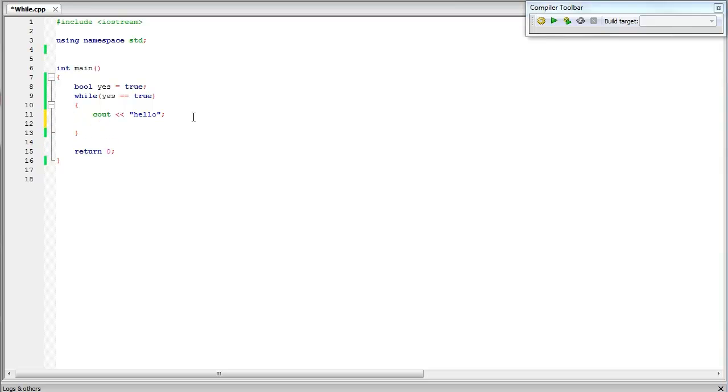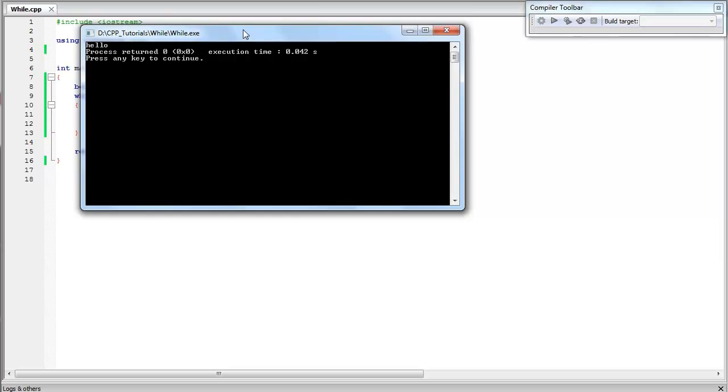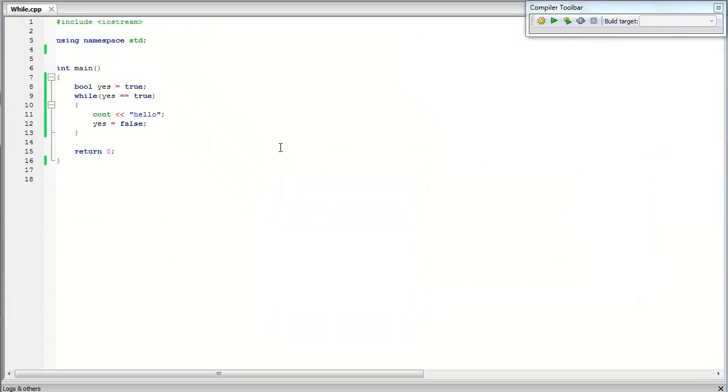However, if we type yes equals false and we compile this, it's gonna run only once. Why? Well, because it's gonna go here in the while. It's gonna say, does this variable yes equal true? Well, yes, because it's been initialized with a true value. So we go in the while loop and we see out hello, and then in the next line we set the value of yes to false.